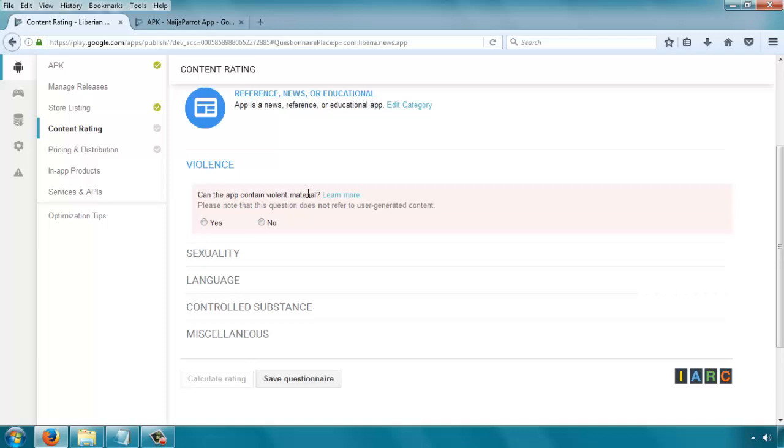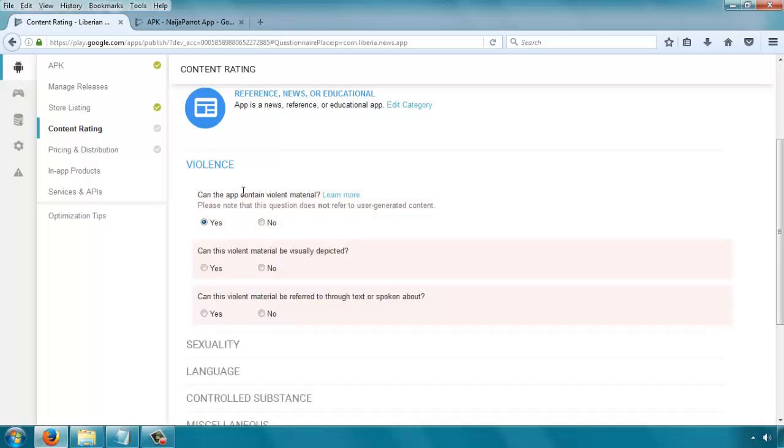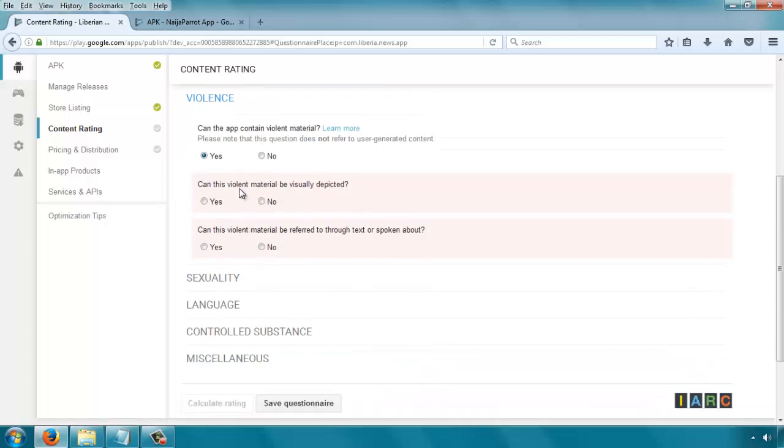So even if that is not the main focus of the app, for example, in our case, we anticipate that there might be some kind of news of accidents or gory graphic images once in a while that come up. So we are going to say yes, because it means there's a possibility that the app can contain violent material. Can it be visually depicted, which means can it be in the form of images or videos?